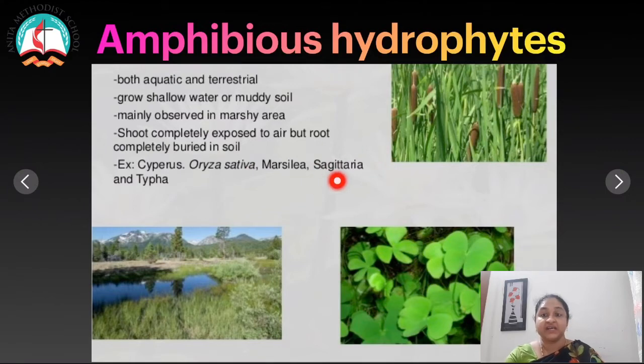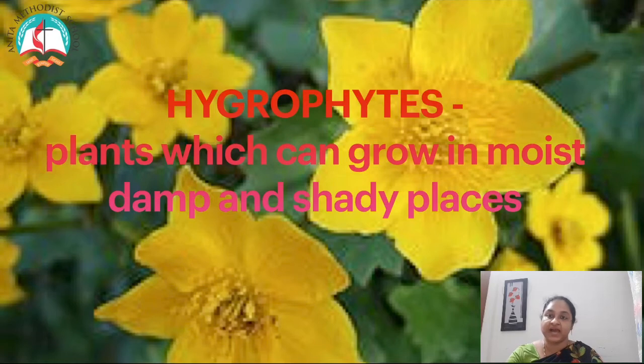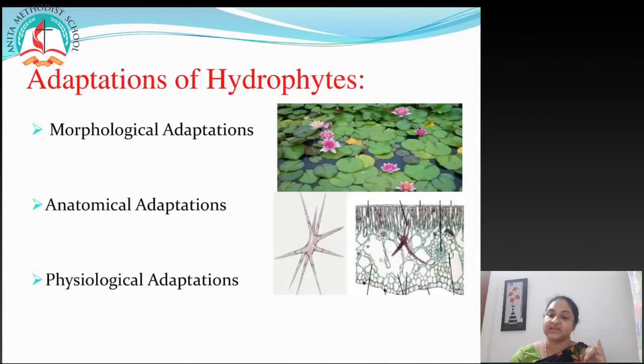What are hygrophytes? Hygrophytes are plants which can grow in moist, damp and shady places. So, bryophytes and orchids are examples of hygrophytes. Now, adaptations of hydrophytes. There are three types of adaptations: morphological adaptations, anatomical adaptations and physiological adaptations.